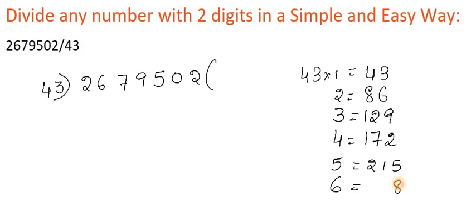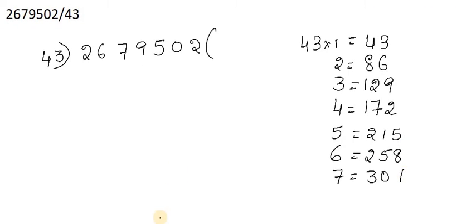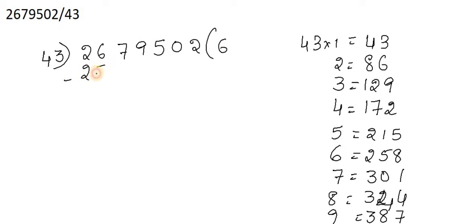First 6 3s are 18 and carry 1. 6 4s are 24 plus carry 1, 25. 7 3s are 21, 7 4s are 28 plus carry 2, 30. 8 3s are 24, 8 4s are 32 plus carry 2 is 34. And 9 3s are 27, 9 4s are 36 plus 2 is 38. So 4360 is going to take minus 258.